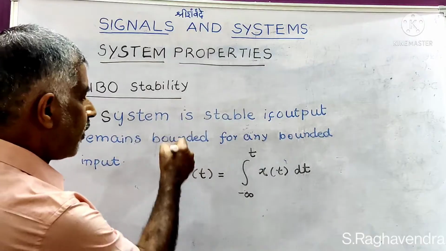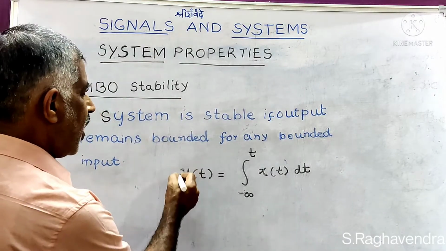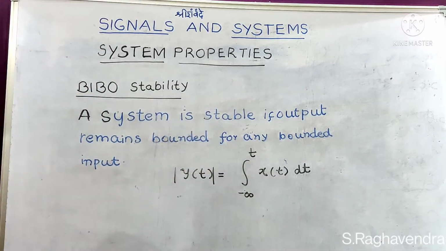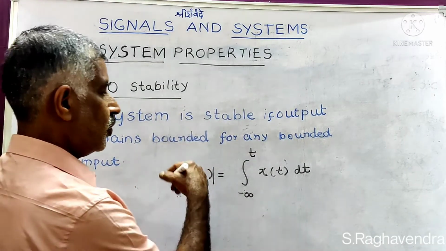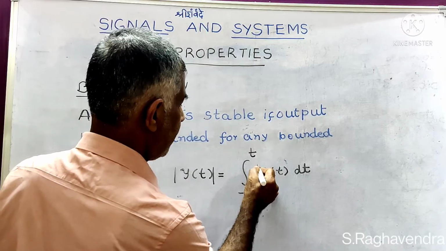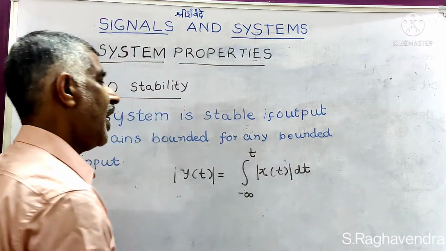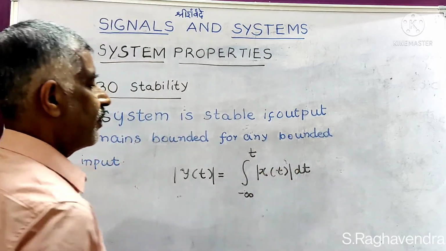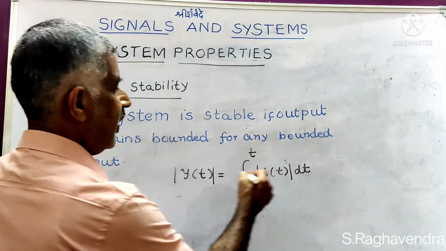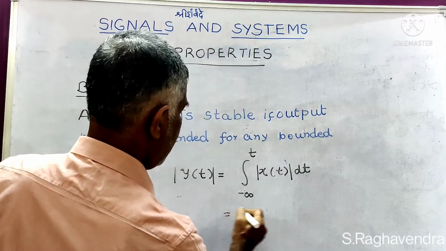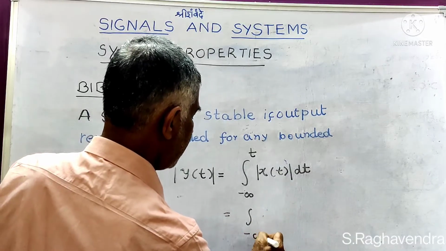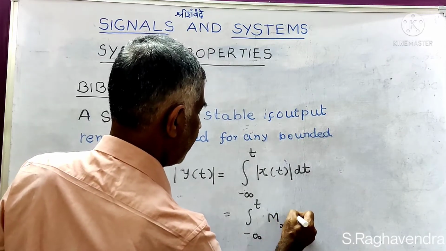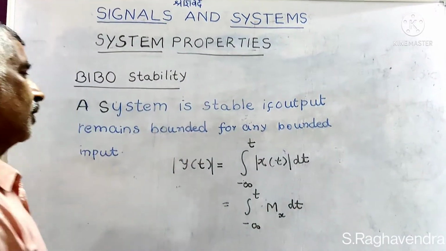Now you take mod sign. If you take mod sign for y of t, that should apply for the right hand side also. Now mod x of t is a bounded function, therefore Mx dt.